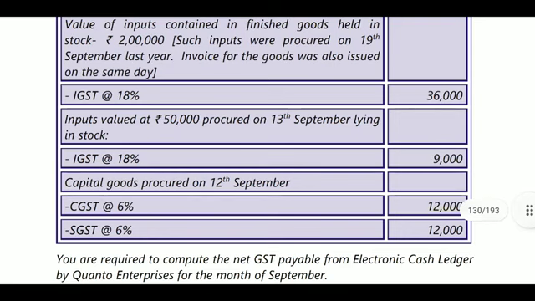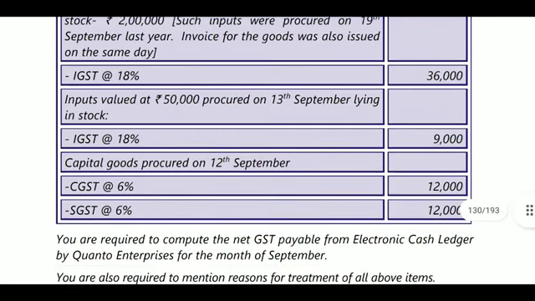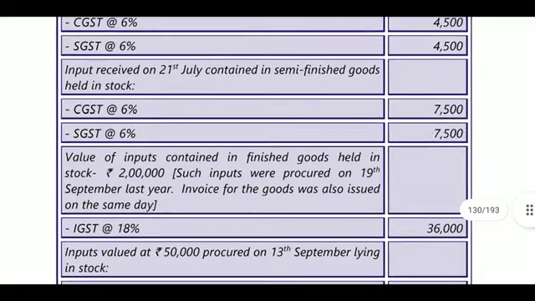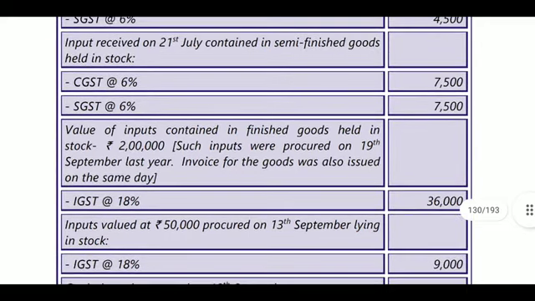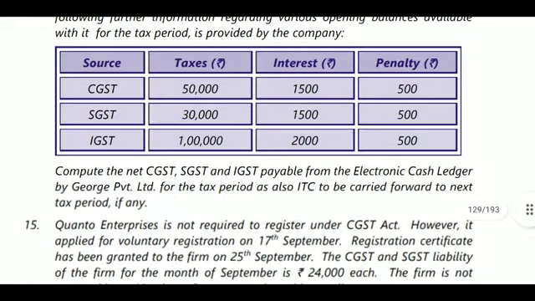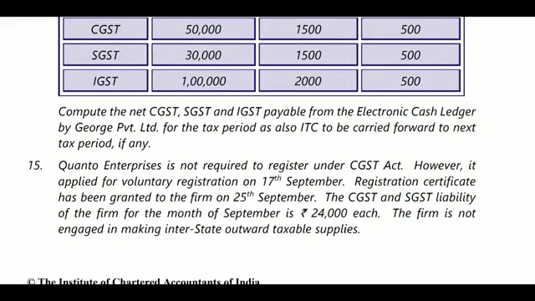Next, capital goods procured on 12th September, that is 12,000. It is not allowable, because capital goods are not allowable. Okay, what is the eligible amount? 12,000 (4,500 plus 7,500) and 9,000 IGST. So that is the allowable amount. And what is the output liability? We got that the output liability will be 24,000. For that 24,000 we can pay based on the 12,000 and IGST of 9,000.